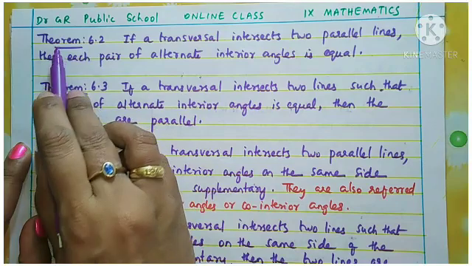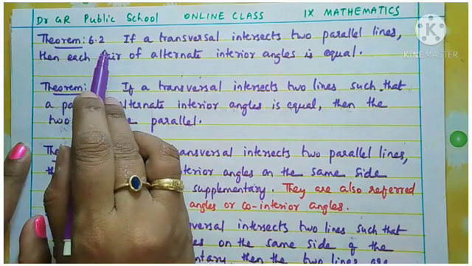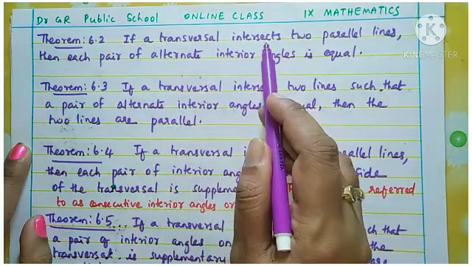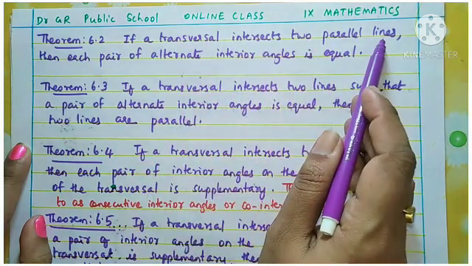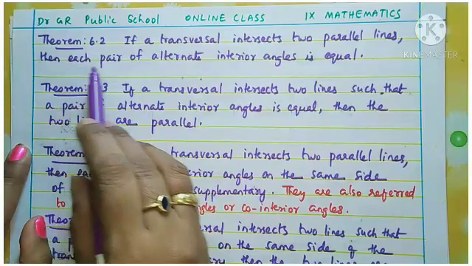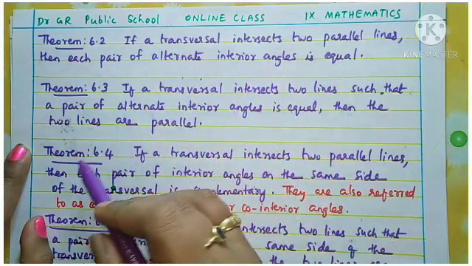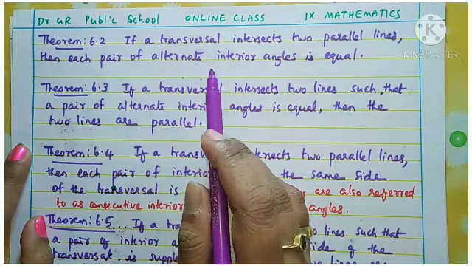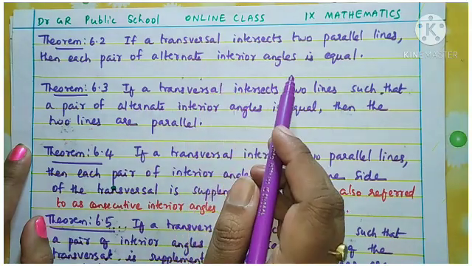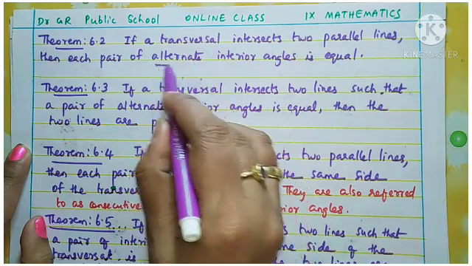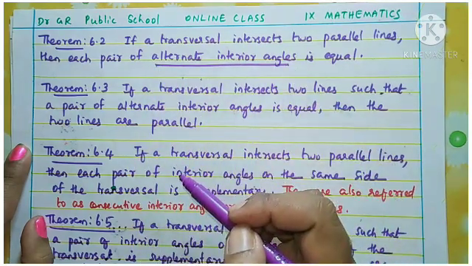Let me read. This is theorem 6.2 in your lesson. The statement is, if a transversal intersects 2 parallel lines, then each pair of alternate interior angles is equal. That we discussed before. When a transversal cuts 2 parallel lines, alternate interior angles are equal. This is the first statement.